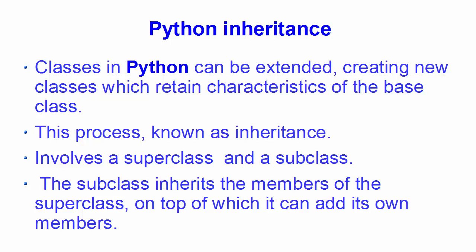So first of all, what is inheritance in Python? Classes in Python can be extended, creating new classes which retain the characteristics of a base class, and this process is known as inheritance. In simple words, the idea behind inheritance is that a new class can borrow the behaviors and methods from another class. Inheritance involves two types of classes: one is a superclass and the other is a subclass.